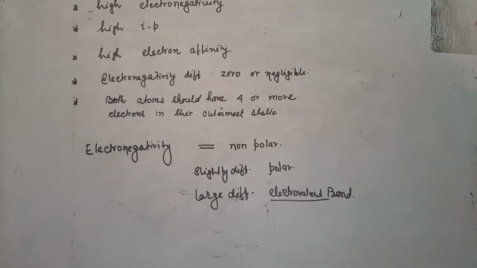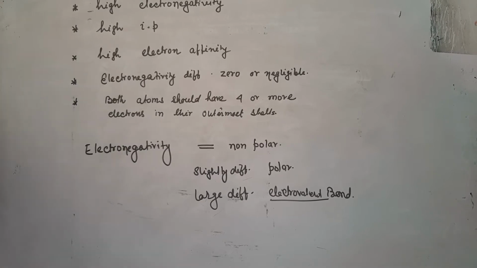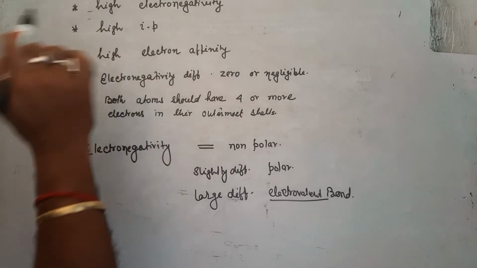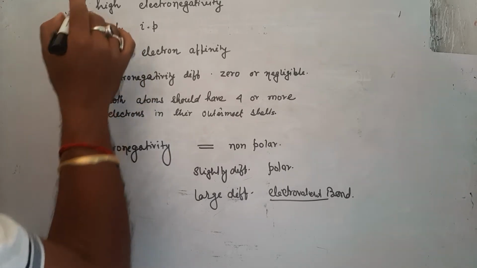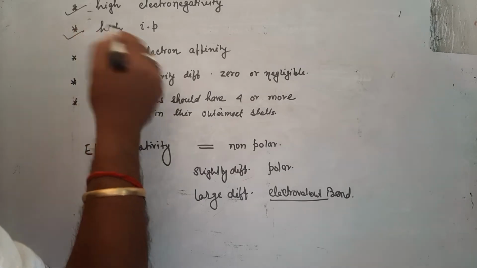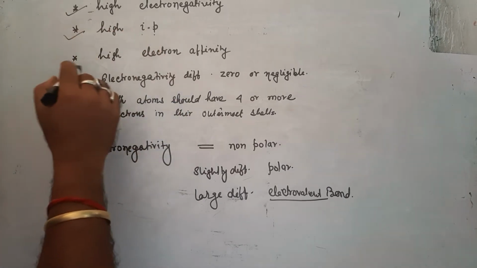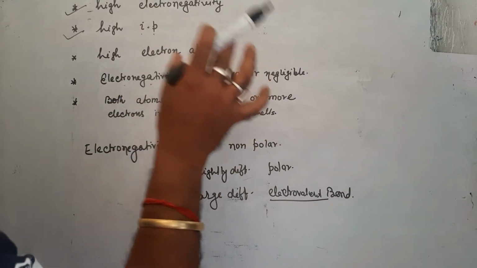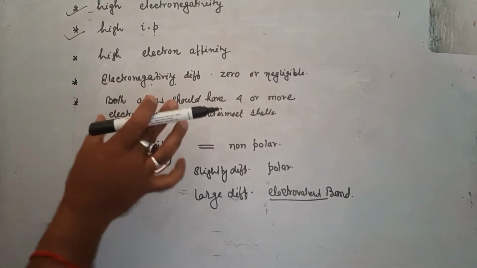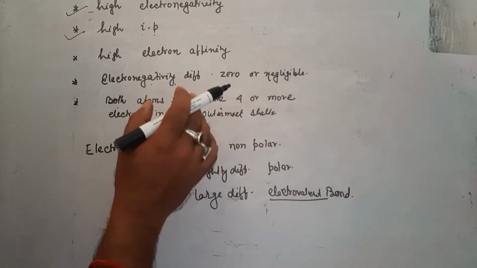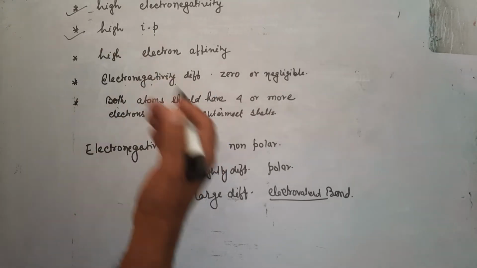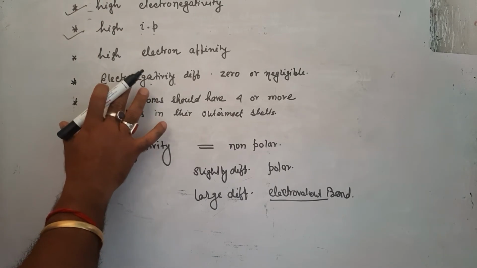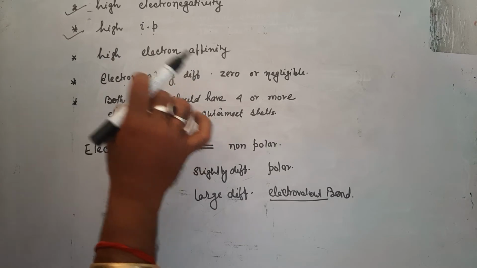What are the conditions for the formation of a covalent bond? The conditions are: high electronegativity, high IP, that means ionization potential, and high electron affinity. The electronegativity difference should be 0 or negligible, and the important thing is that both atoms should have 4 or more than 4 electrons in their outermost shell. If these conditions are there, then it makes a covalent bond.